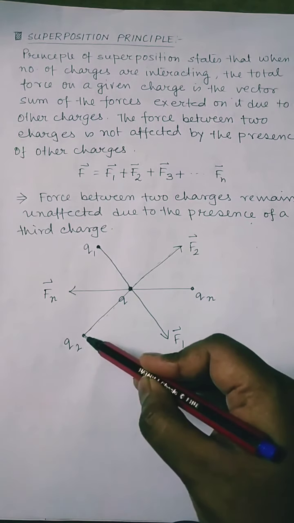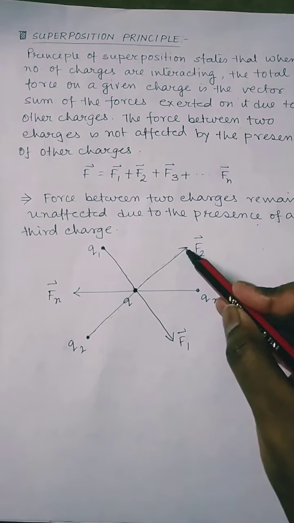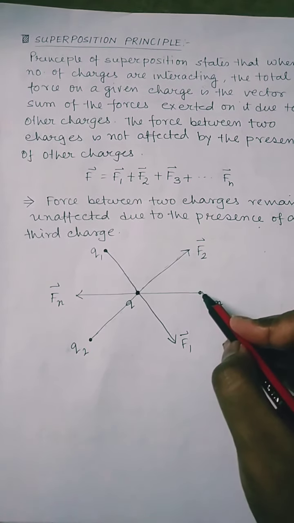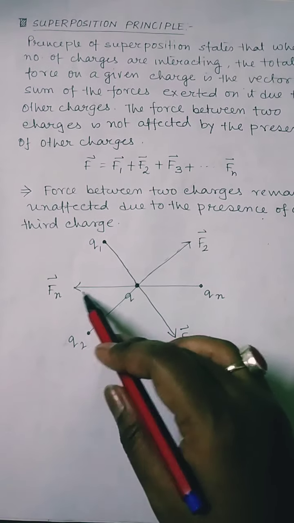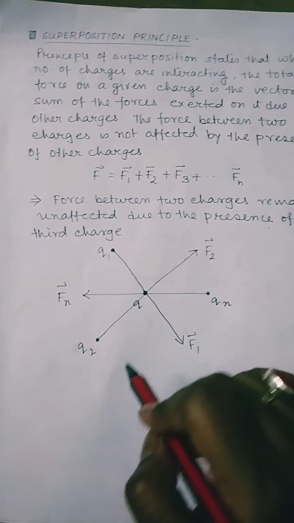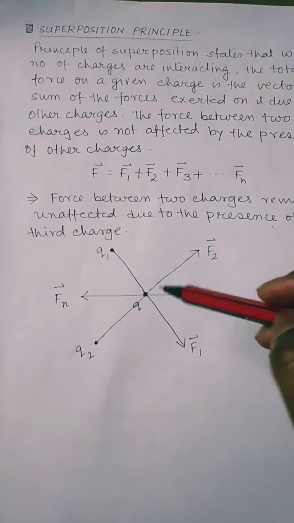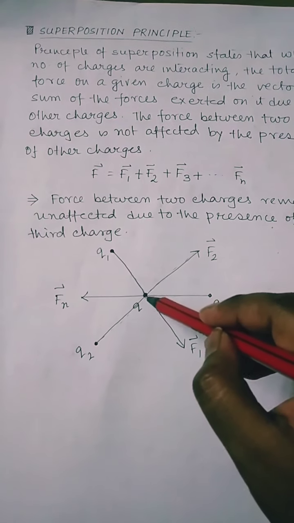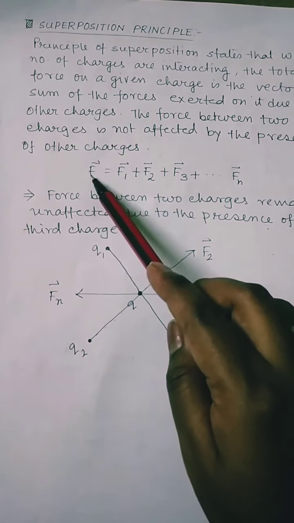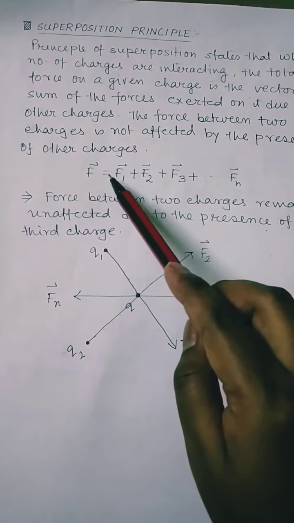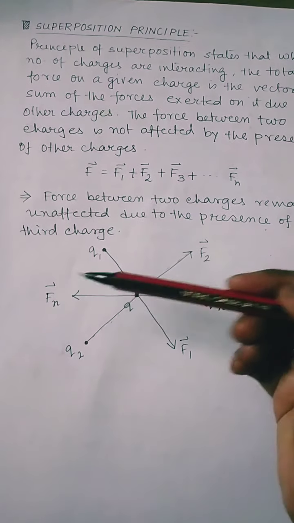Therefore the force which q2 exerts on q will be in this direction, that is F2, and the force which qn exerts on q will be in this direction, Fn, and so on. Here we can see all the forces are repulsive. So the total force on q will be the vector sum of all the forces. That means the total force F will be equal to F1 plus F2 plus up to Fn.